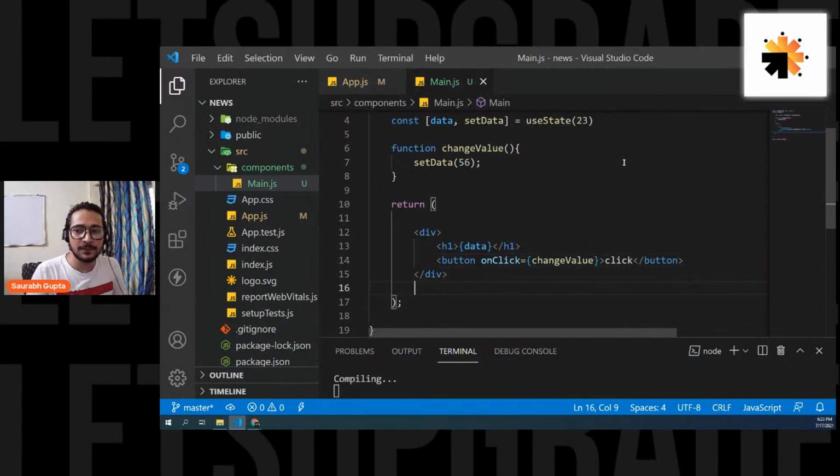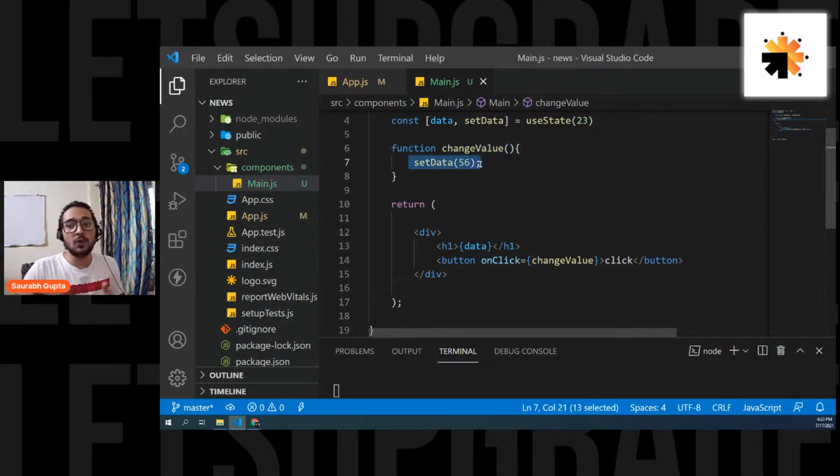Let's see if this is working. Now, guys, please focus. If I click on this button, it will call changeValue. changeValue is changing the state variable's value from 23 to 56. And if I can see the live output on my browser page, that means my DOM is repainting. This doesn't happen with a normal variable. It only happens with a state variable. You change it and you can see the live change, because the component is re-rendering itself.